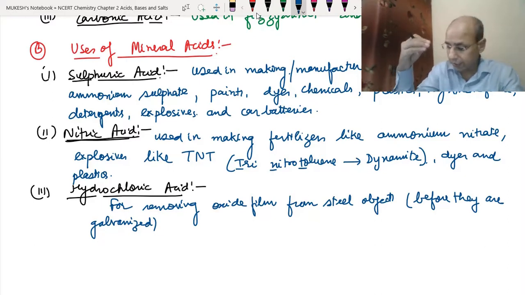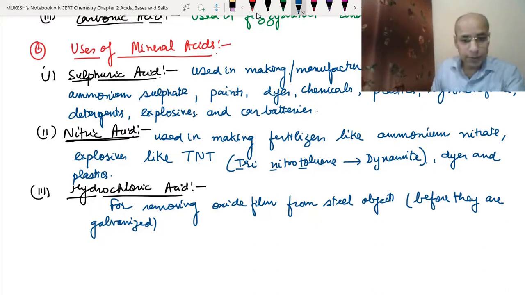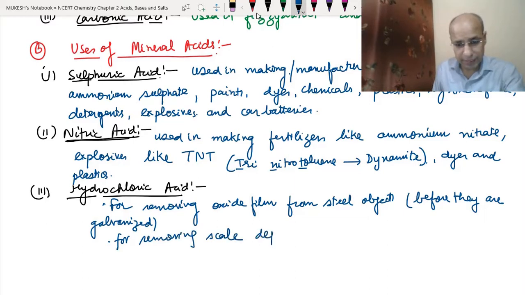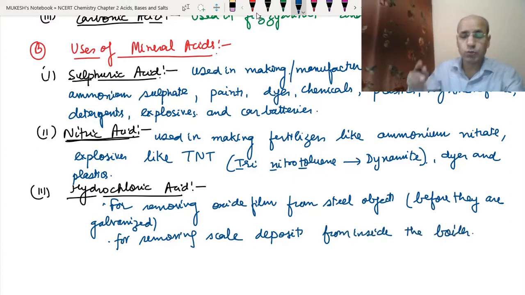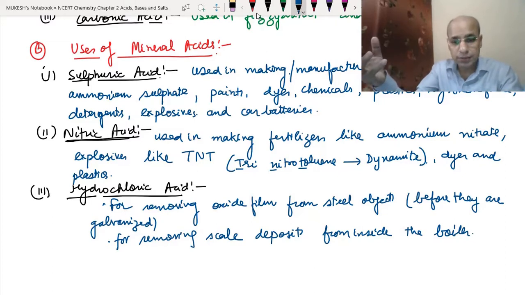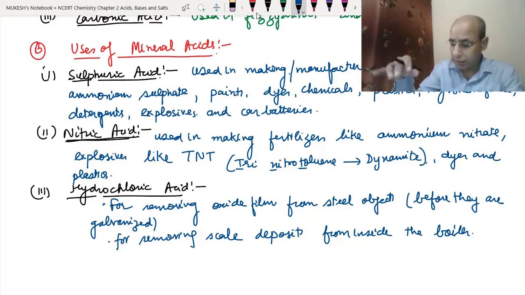of the hydrochloric acid. Okay, next is for removing scale deposit. Scale deposit means like oil deposits, any other thing, from inside the boiler. See, the boilers are the things which are used for boiling different chemicals, and while boiling, some deposits become prominent on the inside. So we use the hydrochloric acid to remove those deposits.